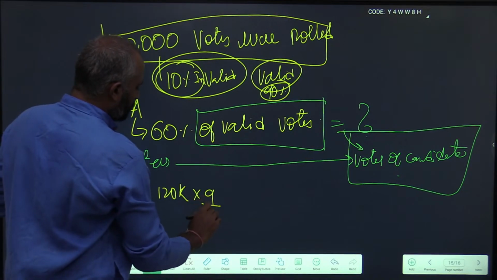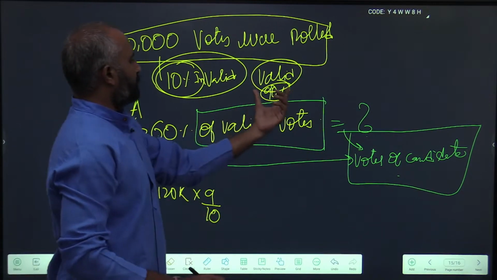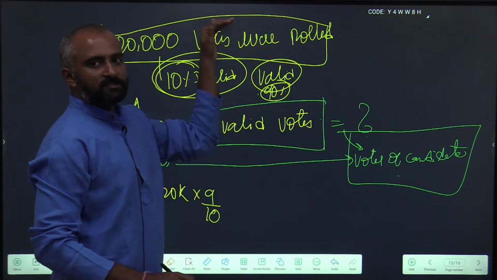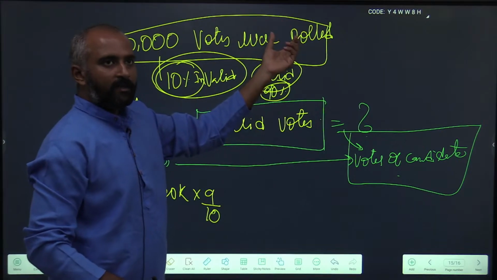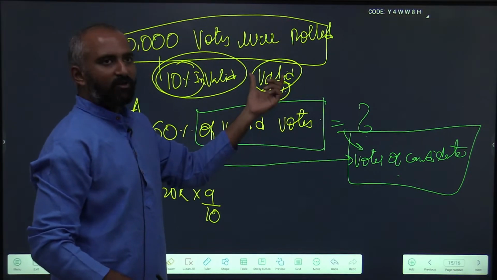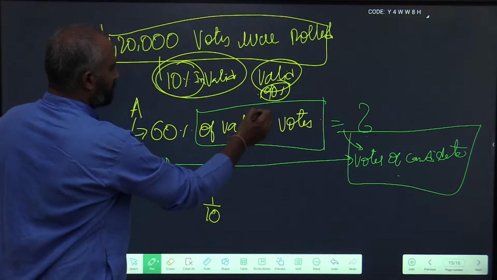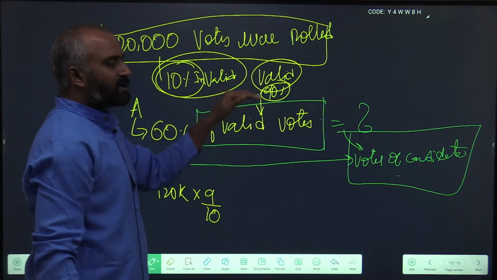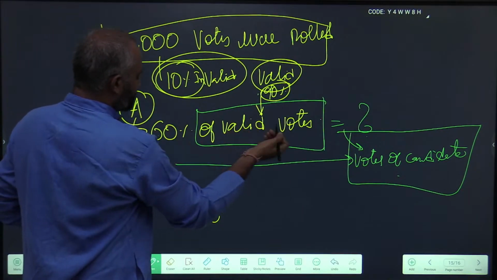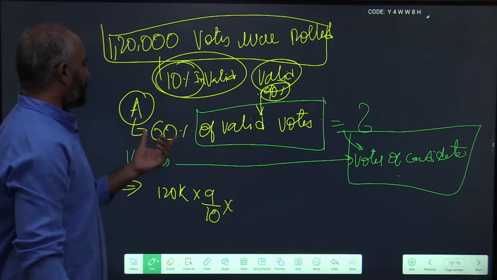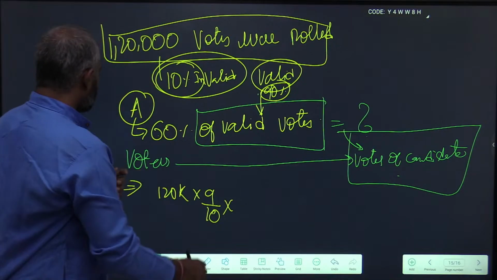So 120k into 9 by 10. Now I reach all the valid votes. You see, I started from a higher level of all the votes that were polled. The next level is the number of valid votes, and the next level is that candidate A got 60% of the valid votes.